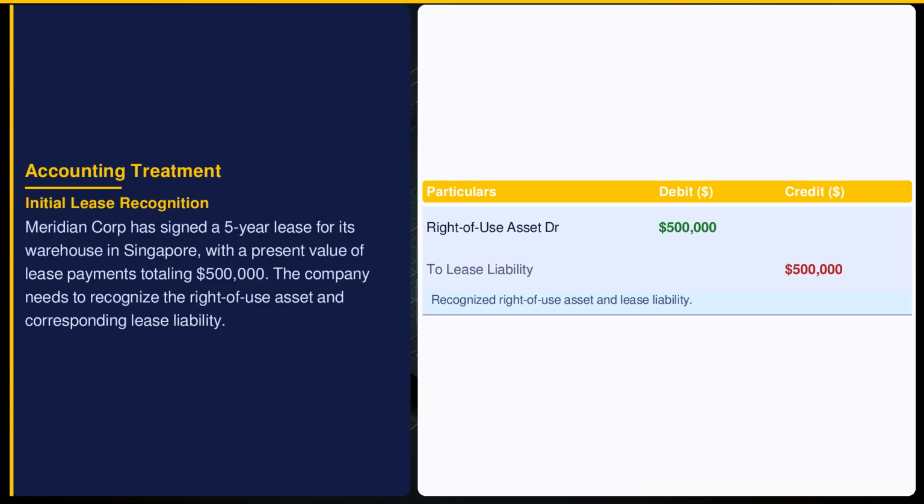Upon signing the lease, Meridian Corporation records a right-of-use asset and a corresponding lease liability of $500,000. This aligns with Indian Accounting Standard 116's requirement to bring lease obligations onto the balance sheet, enhancing transparency. This entry means the company now reflects future lease payments as liabilities, directly impacting its financial position.